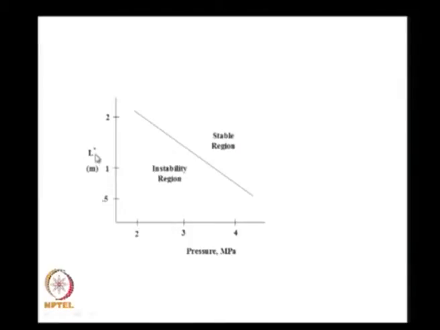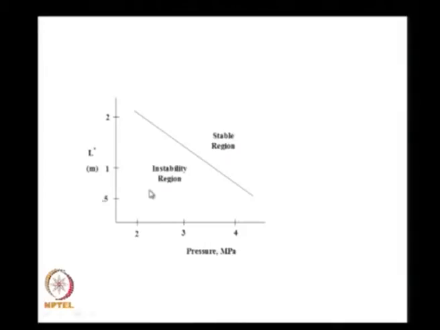Let us focus on this particular slide. In this slide I show the value of L star as a function of chamber pressure, and I define the regions of instability, that is L star mode of oscillations, and the stable region. What are we saying? If the value of L star is small, the time of residence of the gases, T residence, in the chamber is small. When T residence is small, the value of Tc by T residence is larger, and therefore the combustion is more likely to be unstable.